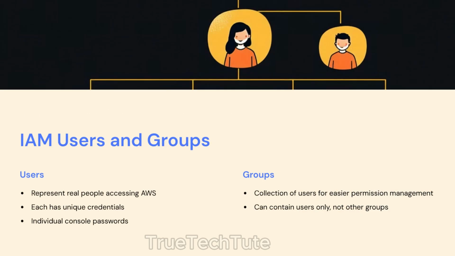A user is a real person, like you or me, who needs to access AWS. Each user has their own password to log into the AWS console. We also learned that we can organize these users into groups.